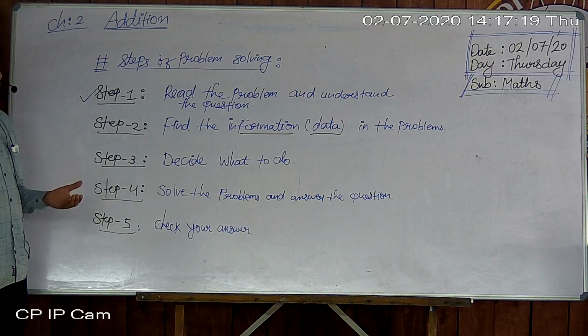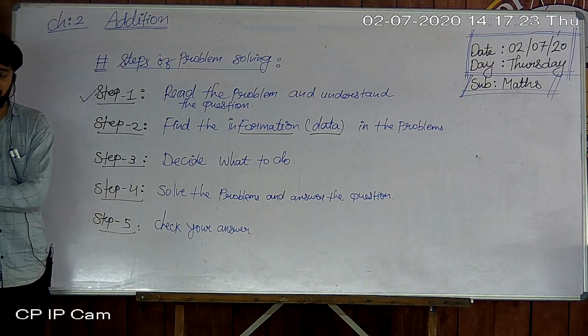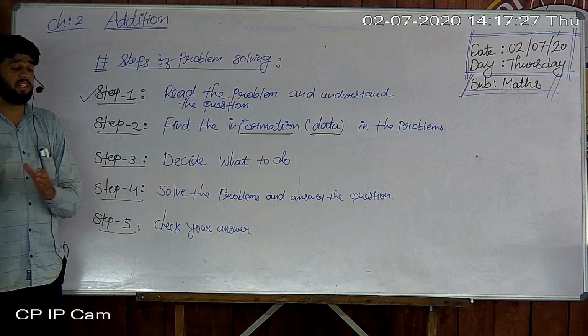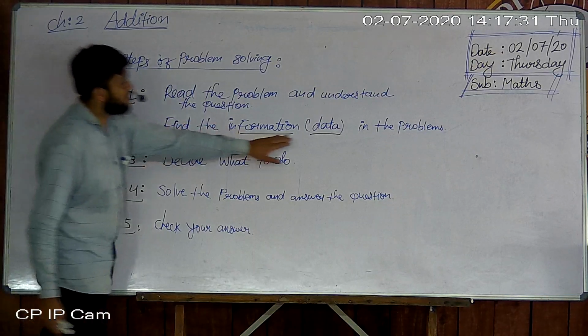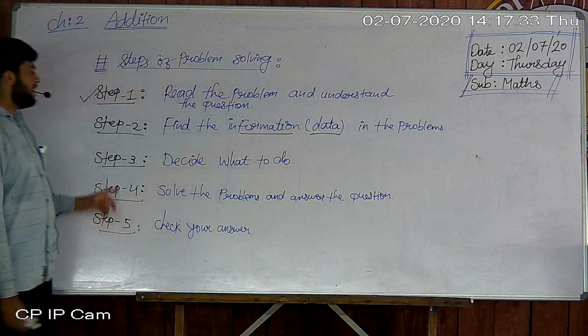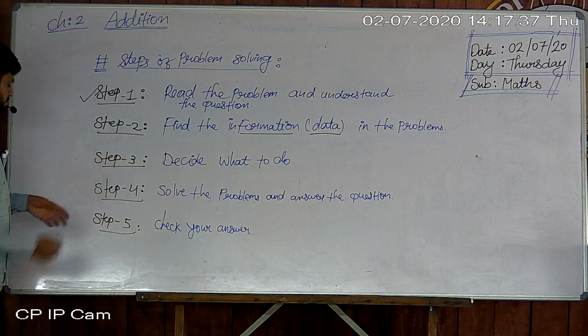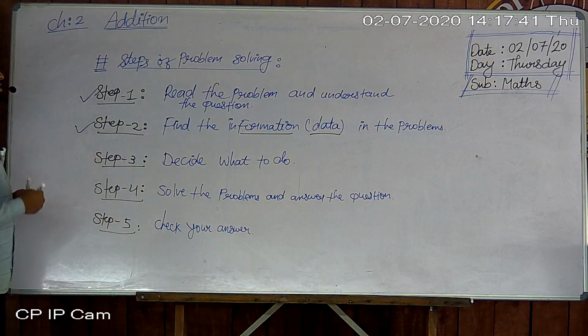That is data, that is information. Red cars, yellow cars, whatever, different types of information, different types of data. So anyhow we find what the data or information in the problem is. So step number 2 is done, find the information in the problems.